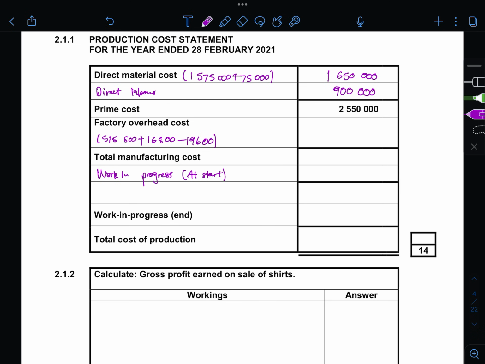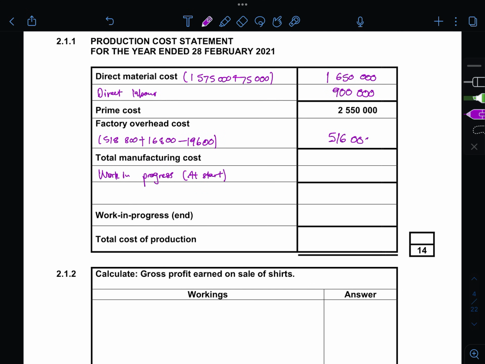So let's see what that gives us. It's 518,800. Okay, fix that. Plus 16,800 minus 19,600. That gives us